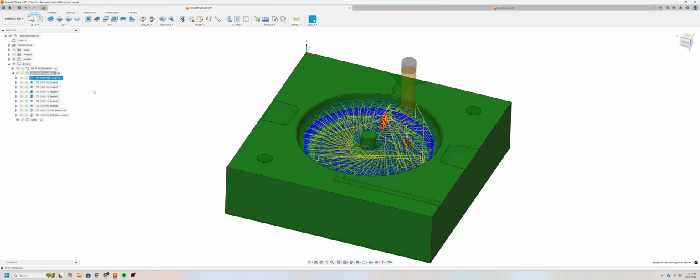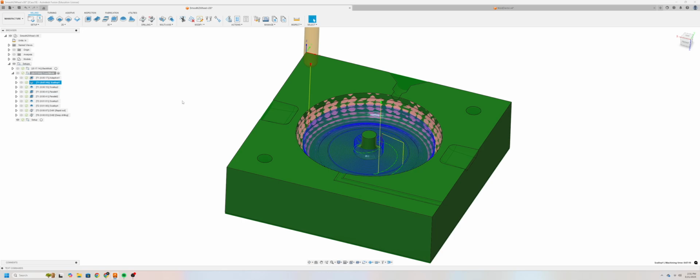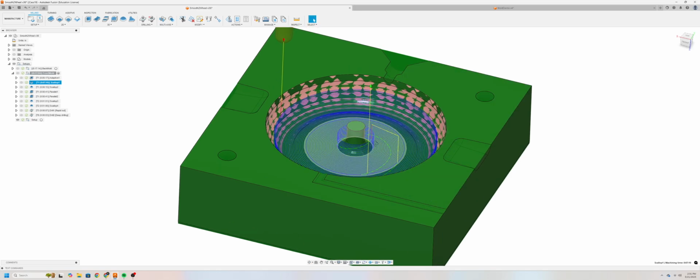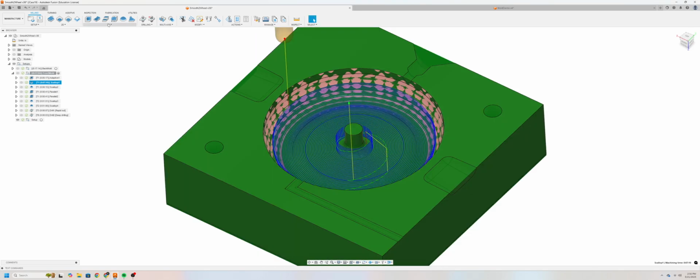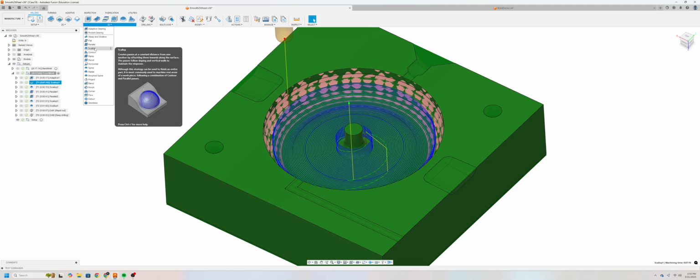Okay, moving on. We're going to continue with our tool number 1, our 1/8 inch end mill, but we're going to move on to a scallop, which is a little bit different from our adaptive cut, where this one takes equally spaced cuts all the way around. And this is how we're going to remove that last bit of material, that stock to leave that we left behind last time. And again, we'll find this in the 3D drop-down menu under scallop.